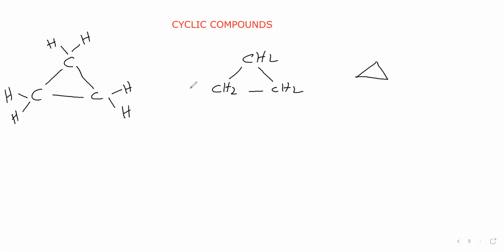So for this cyclic compound, how to write the IUPAC name, that we will see. Here carbon atoms are in cyclic form, therefore we say cyclo. And here 3 carbon atoms are present, therefore prop. Between the carbon atoms, a single bond is present, therefore ane: cyclopropane. Like that we can say.